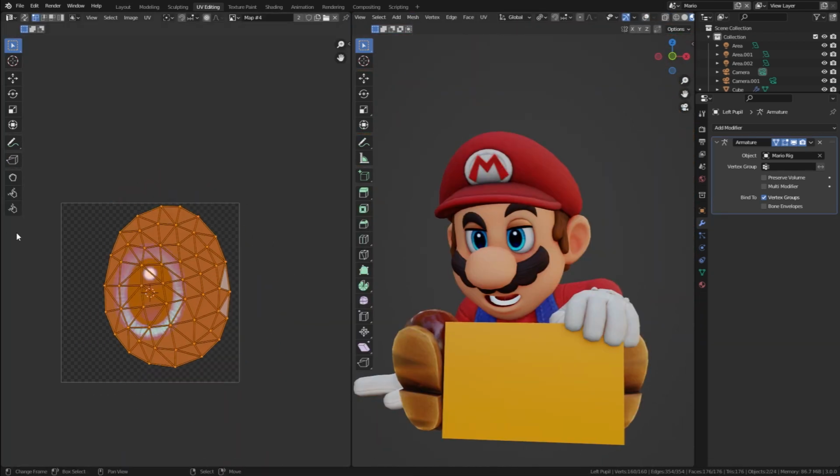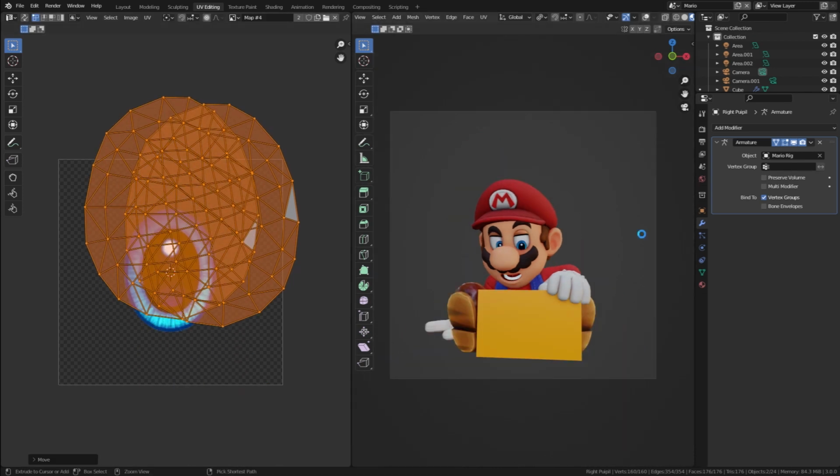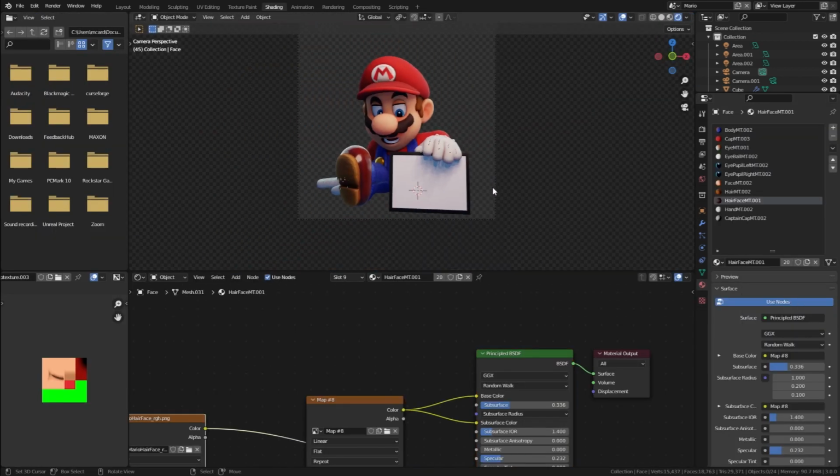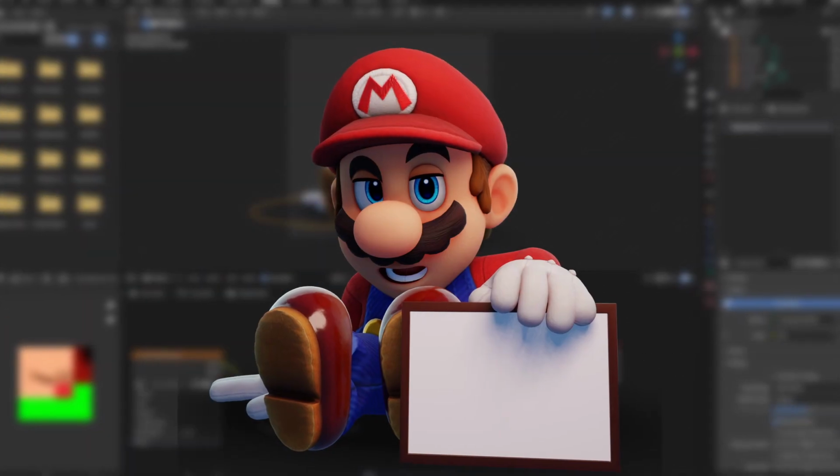I adjusted Mario's face to try to make him look more amusing, and then began to work on the sign material. It was actually really simple. I basically just made it look like a whiteboard. I added a fake shadow using a transparent gradient texture and then rendered the final result.